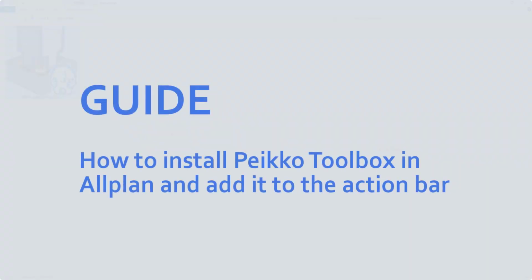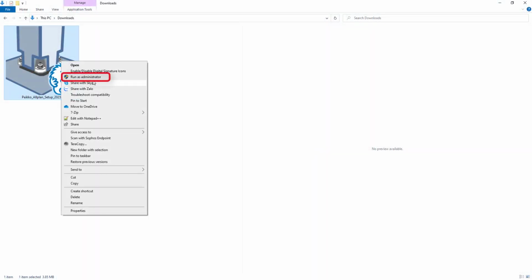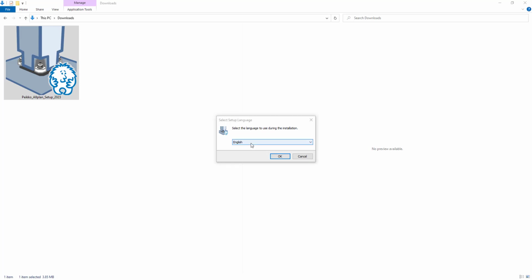Welcome to this guide on how to install the Peikko Toolbox in Allplan and add it to the Actionbar. Right-click on the file and select Run as Administrator. Select your preferred language, and then press OK.